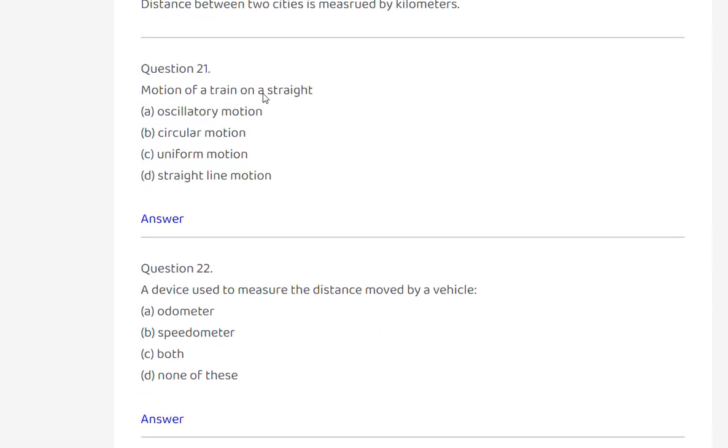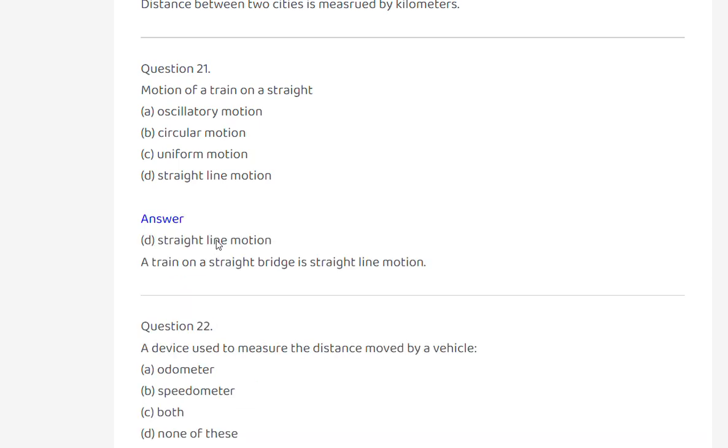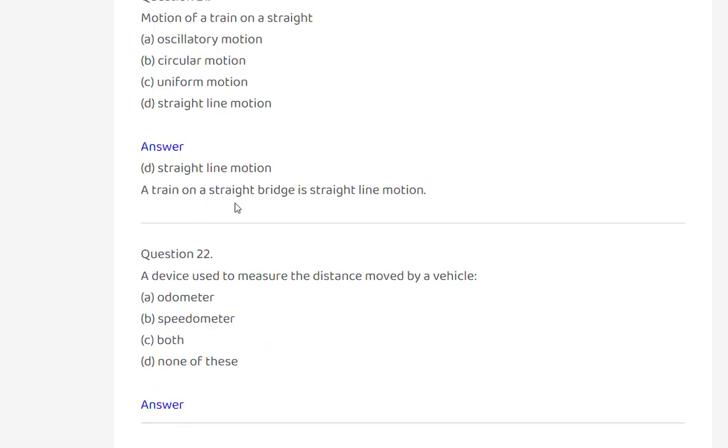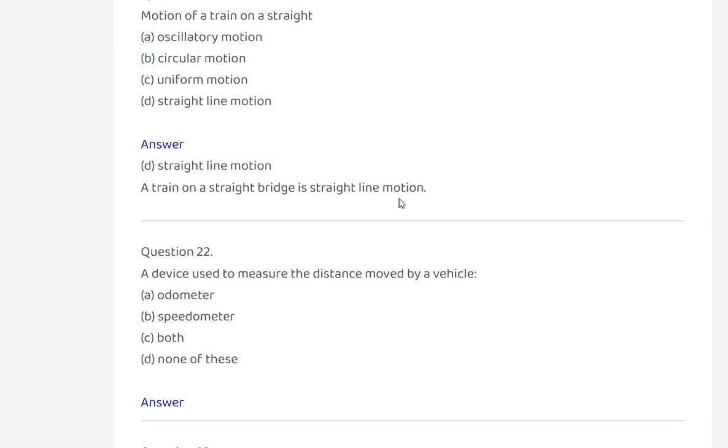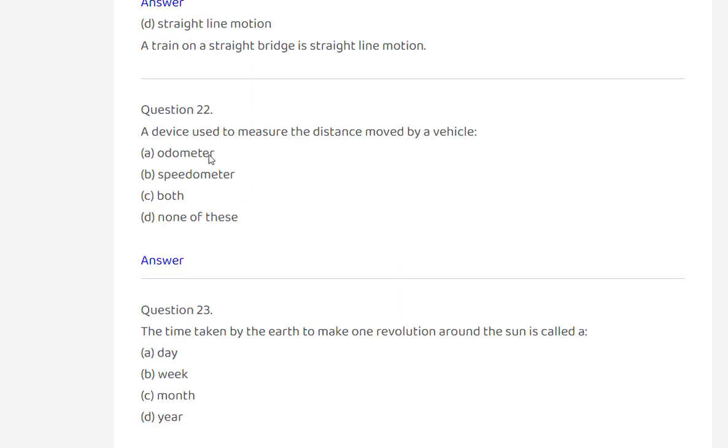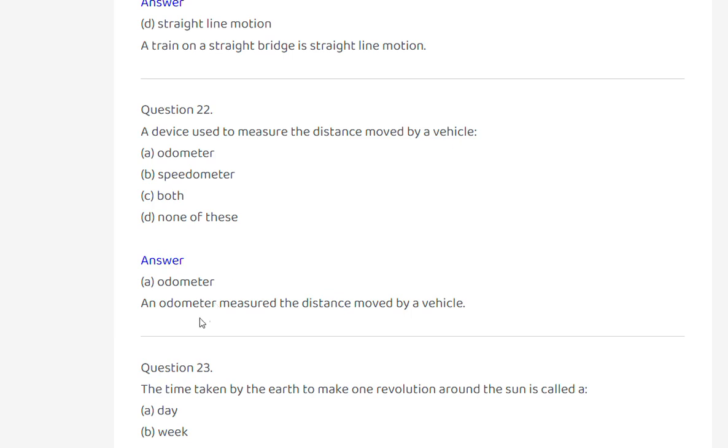Motion of a train on a straight track is oscillatory motion, circular motion, uniform motion, or straight line motion? Straight line motion. A train on a straight bridge is straight line motion. A device used to measure the distance moved by a vehicle is odometer, speedometer, both, or none of these? Odometer.